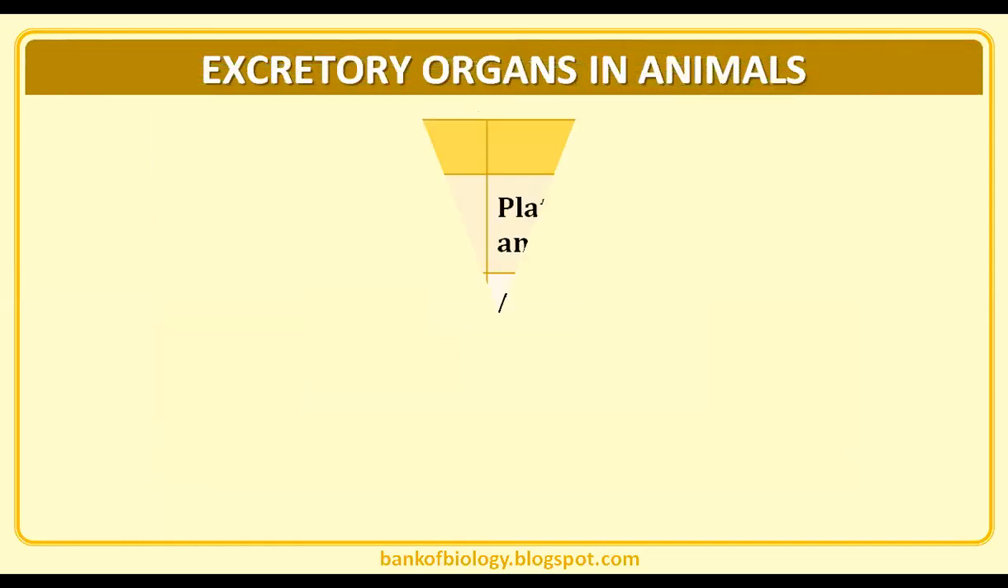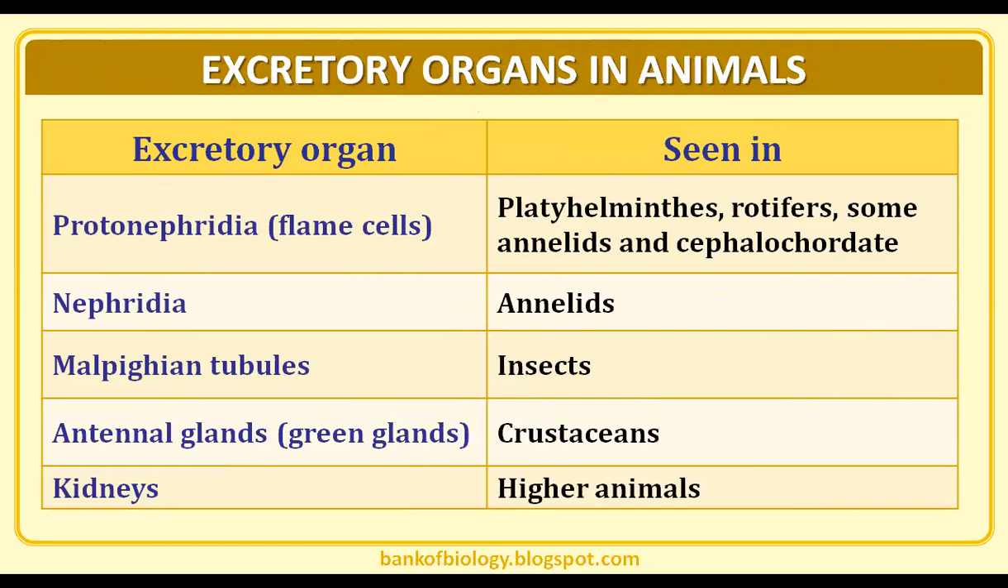When it comes to the excretory organs in the animal kingdom, flame cells are most pronounced in phylum Platyhelminthes, and they are called protonephridia. Protonephridia are found in Platyhelminthes, rotifers, some annelids, and cephalochordates. Nephridia are found in annelids, Malpighian tubules in insects, antennal glands or green glands in crustaceans, and higher animals have kidneys.